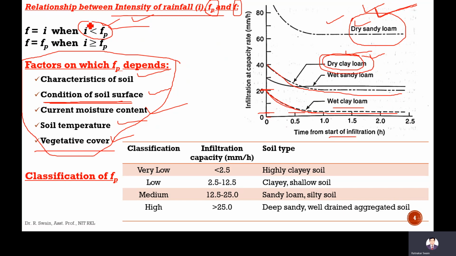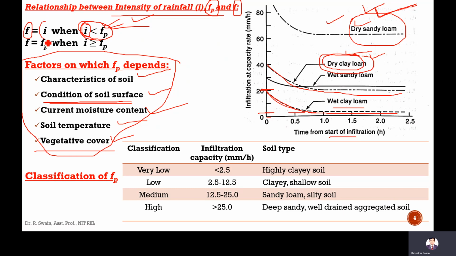If intensity of rainfall is less than this rate, then whatever the rainfall, that will be the infiltration rate. That will be your infiltration.